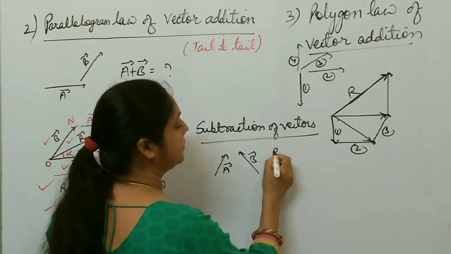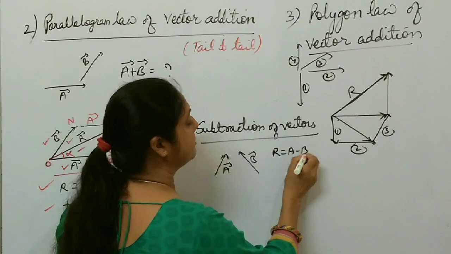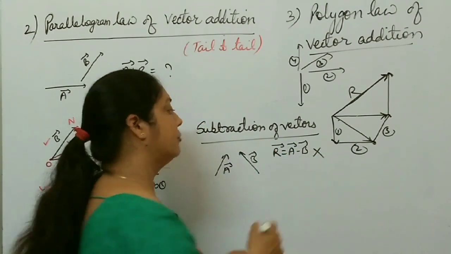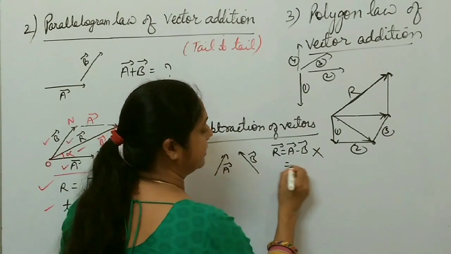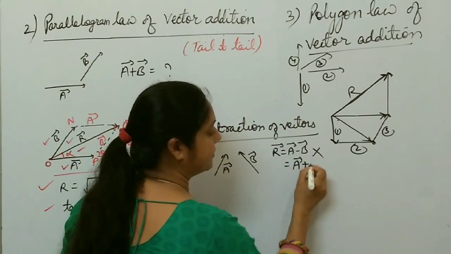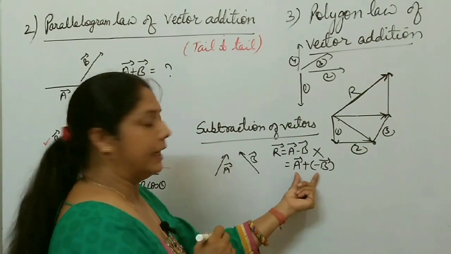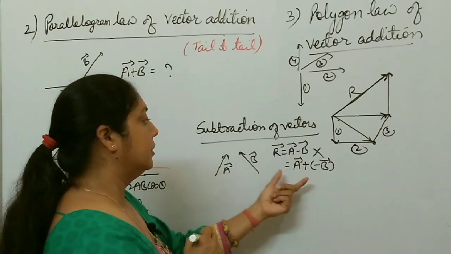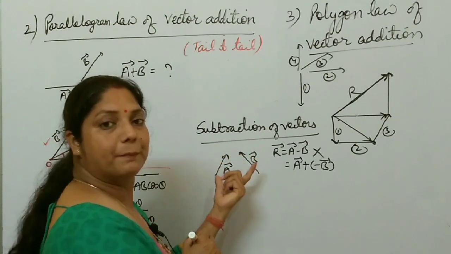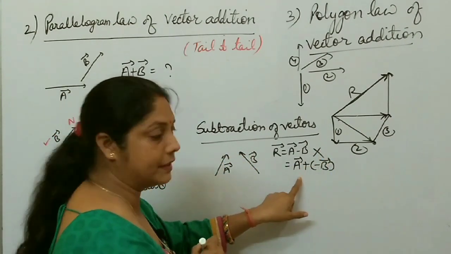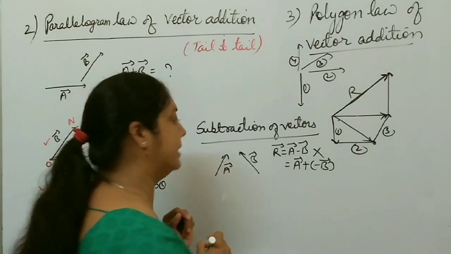The resultant of these two vectors must be A minus B, but you can't directly subtract. To get this result you have to write it in this way, A plus minus B vector, and then add it with A. So simply, if you want to subtract two vectors, you take the negative of one vector and then add it to the first one. You get the result A minus B.